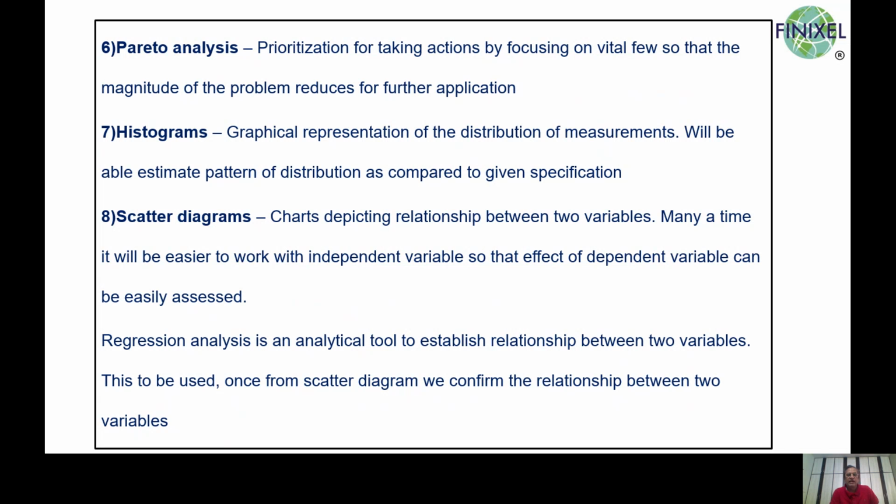Histograms clearly indicate whether the data is normal or abnormal. If the data is normal, then we can assess whether it is meeting our requirement. If it is abnormal, then we can do analysis to find out why an abnormality is creeping in. Is it because of the assignable causes? We can assess.